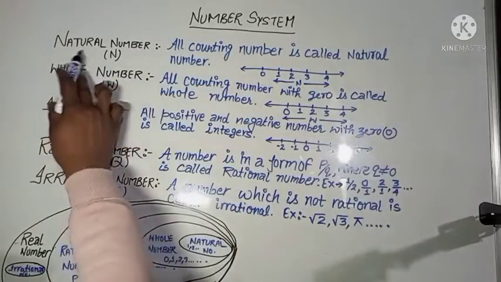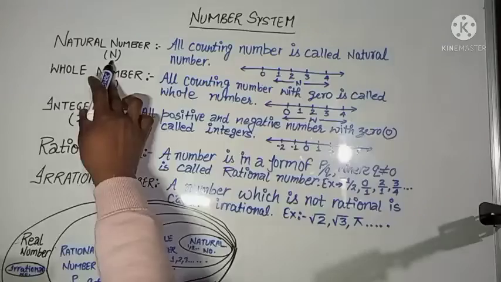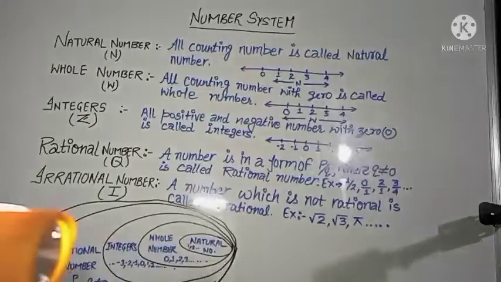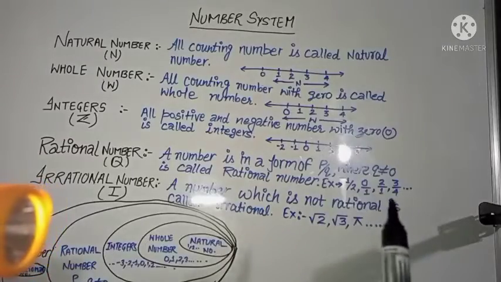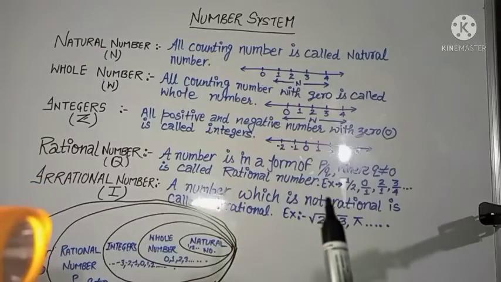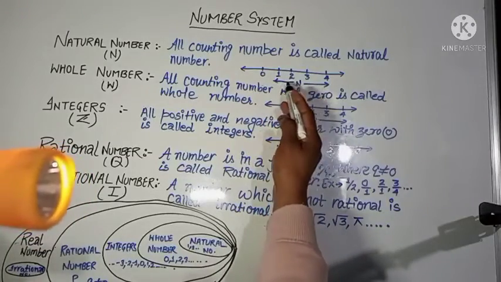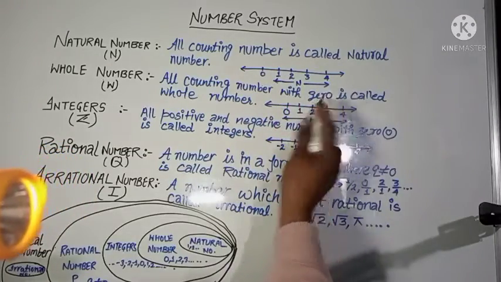So that's why it is called a natural number, and it is denoted by capital N. All counting numbers are called natural numbers, which we count from the fingers or anything. In the number line, from the right side, 1, 2, 3, 4 are called natural numbers.